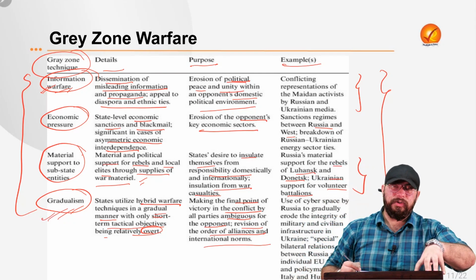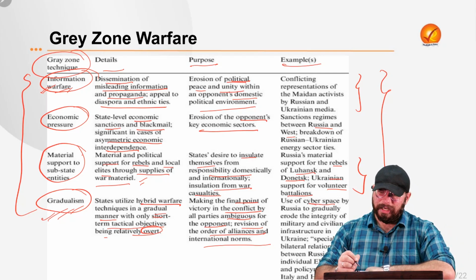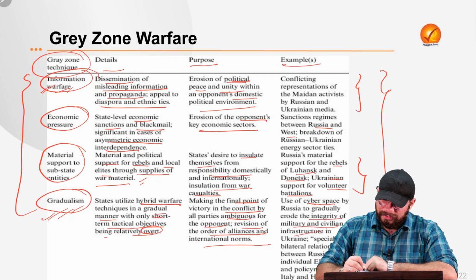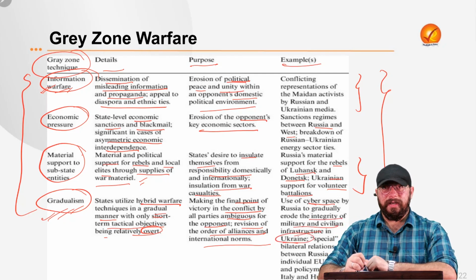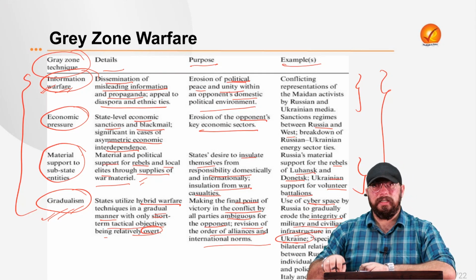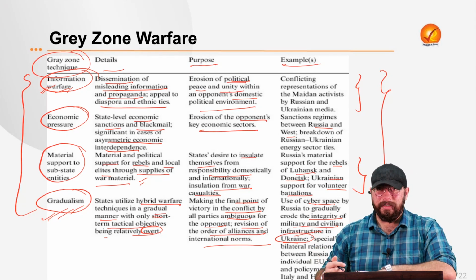They would go for gradualism, that is hybrid warfare activities. So, for example, use of cyberspace by Russia to erode the integrity of military and civilian infrastructure in Ukraine. To show that Russia has dominant power over Ukraine, and to show that Russia has victory over Ukraine, right?